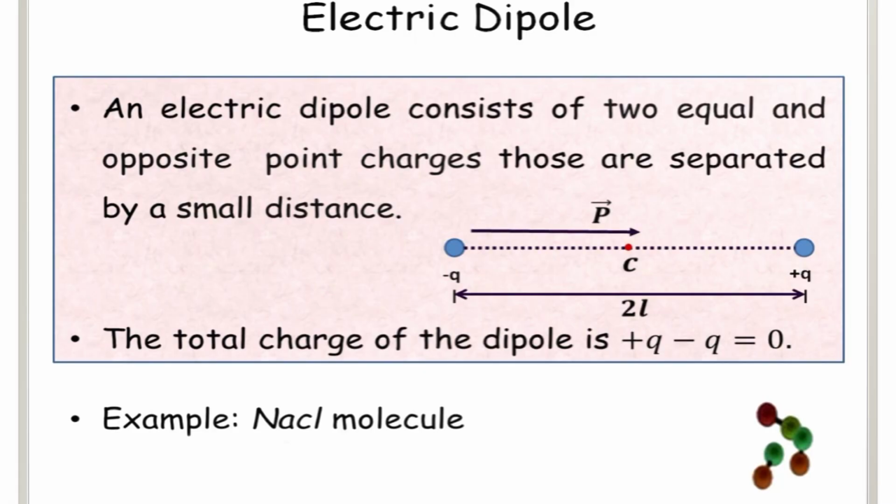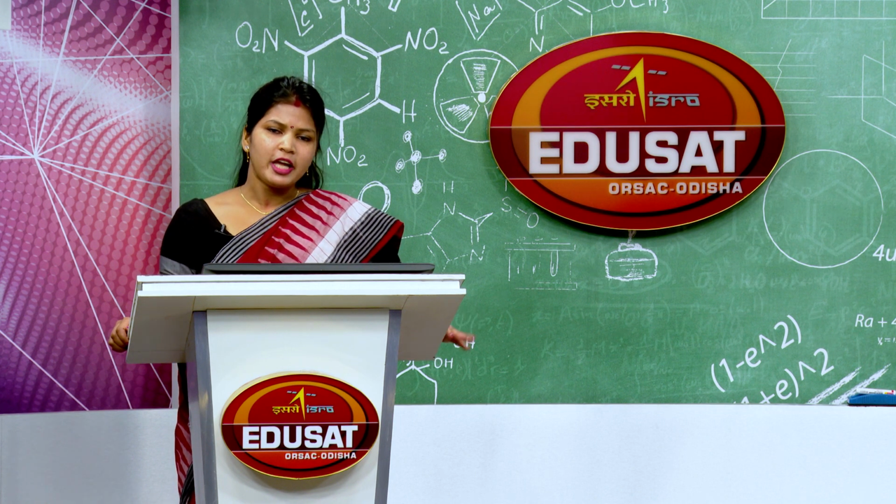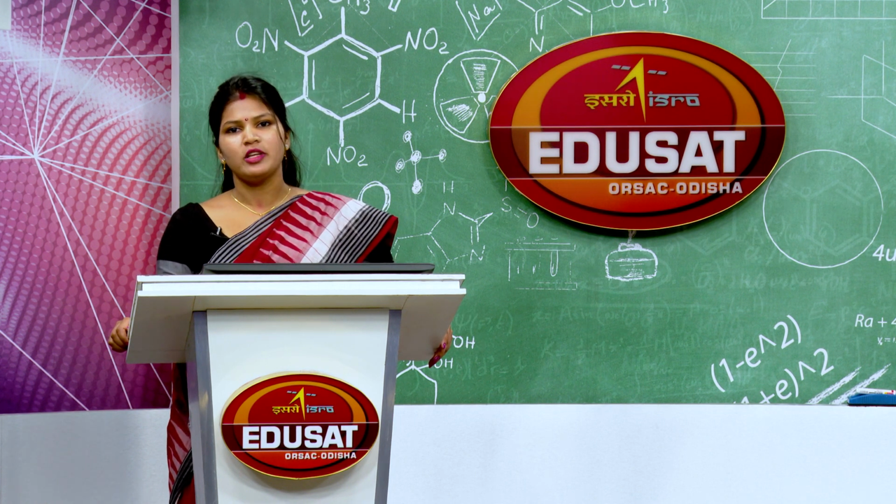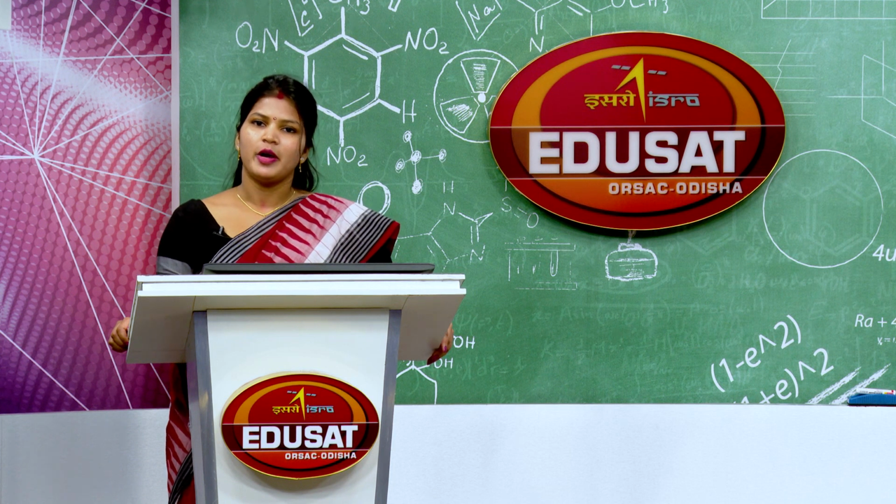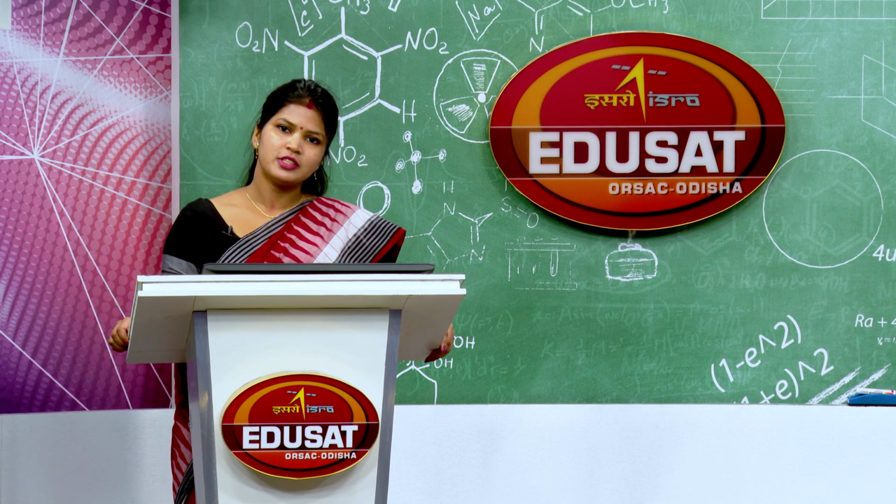An electric dipole consists of two equal and opposite point charges that are separated by a small distance. Here you can see minus q and plus q are separated by a distance 2l. For example, you can take common salt, that is the NaCl molecule. What is the total charge of the dipole? The total charge of the dipole is 0, that is plus q minus q is equal to 0.